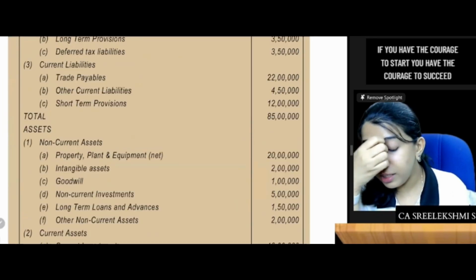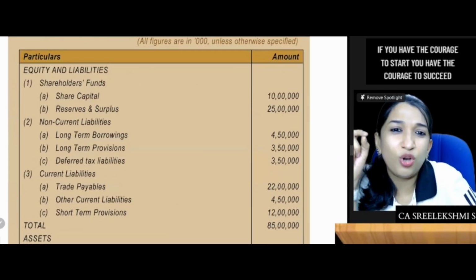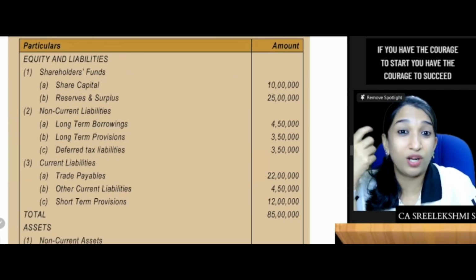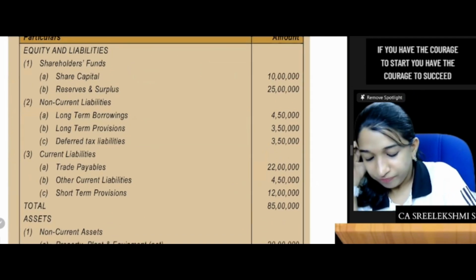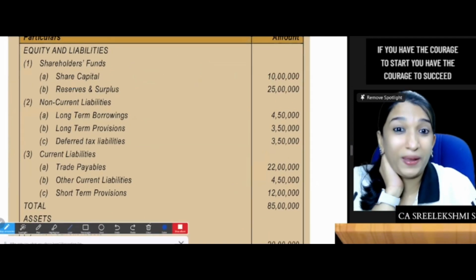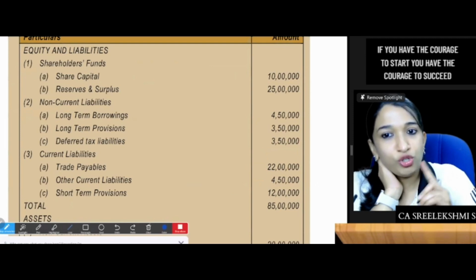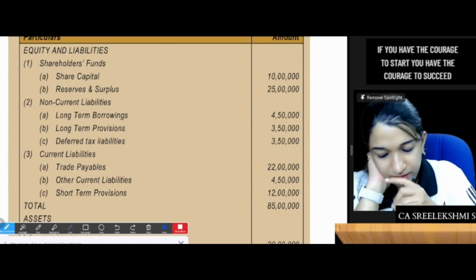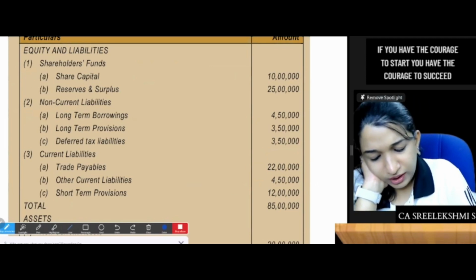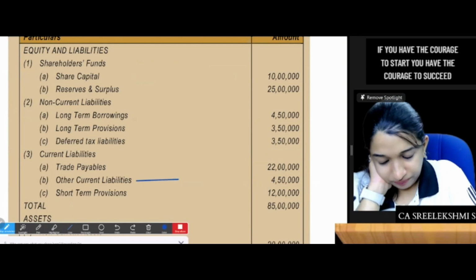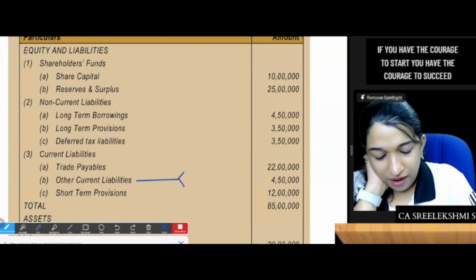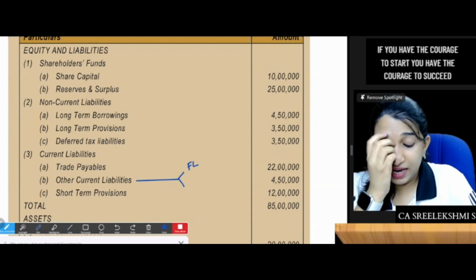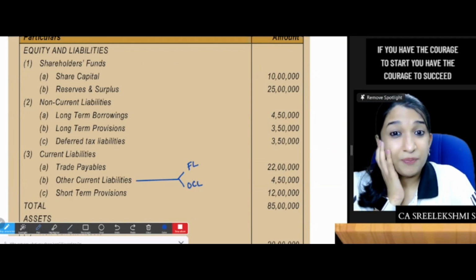Based on the previous GAAP provisions, you need not show a current liability or a non-current liability as financial liability. But here, if you have a contractual obligation to pay cash or financial asset, you should show it as financial liability.